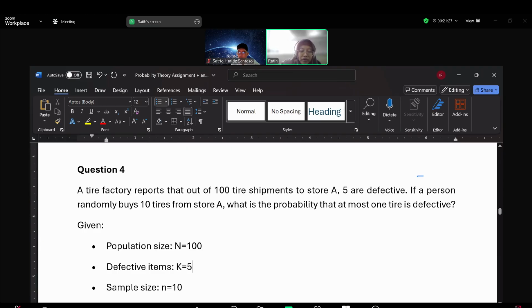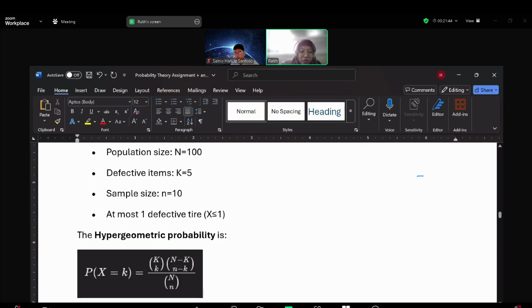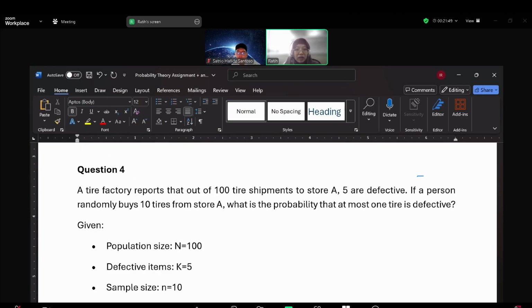So a tire factory reports out of a 100 tire shipment to store A, 5 are defective. If a person randomly buys 10 tires from store A, what is the probability at most one tire is defective? This one is a hypergeometric probability because there are 100 population size, and then 5 defective.